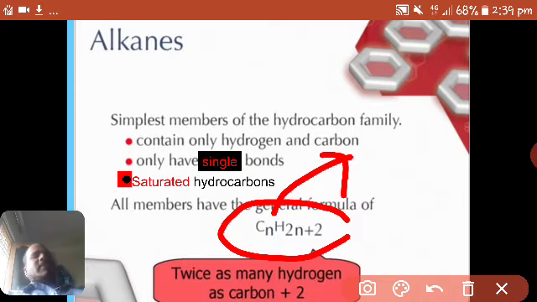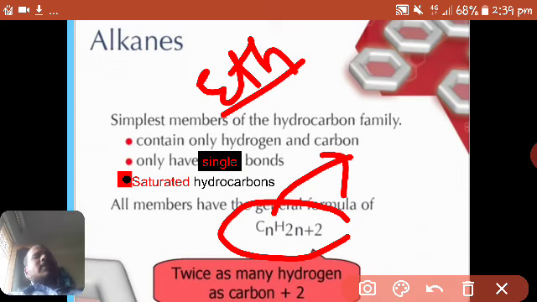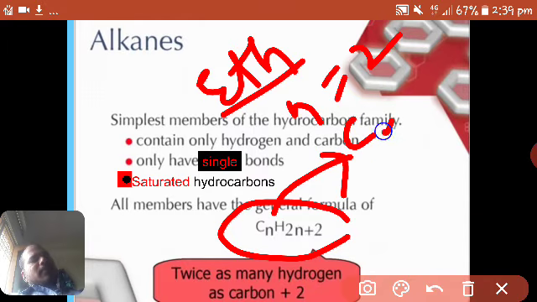By substituting in the formula, 5 carbons means C5 H(2 into 5 plus 2), so 2 into 5 is 10, plus 2 is 12: C5H12. Five carbons means pentane. It is called pentane.